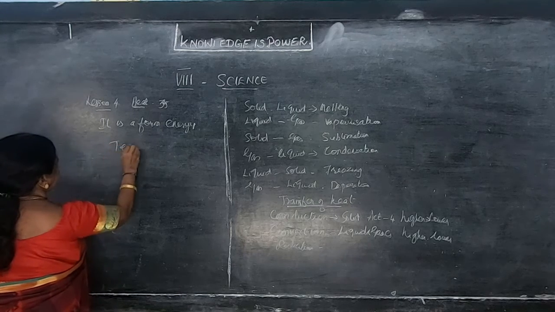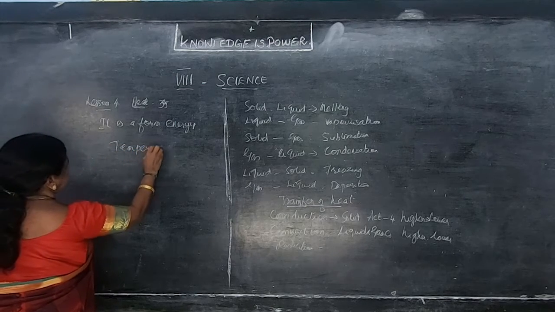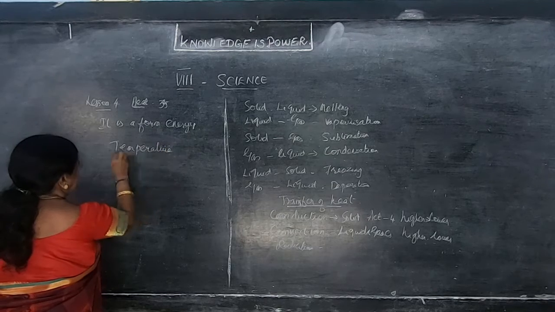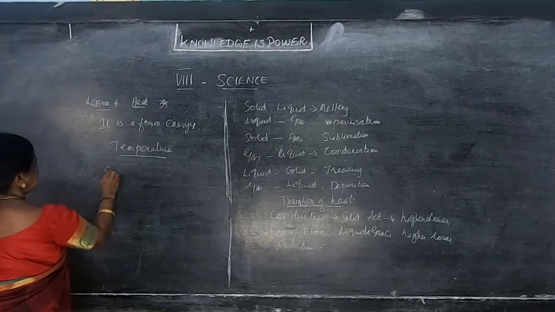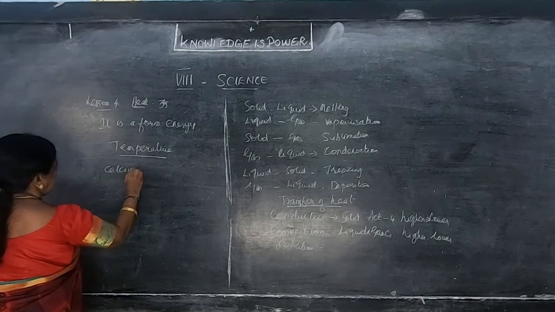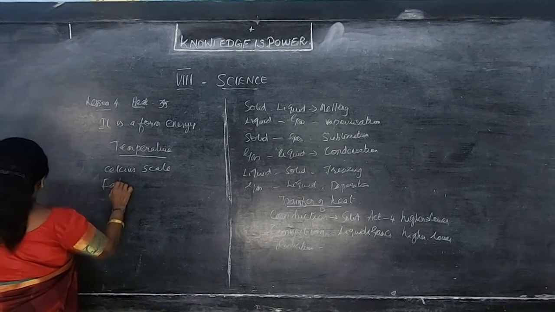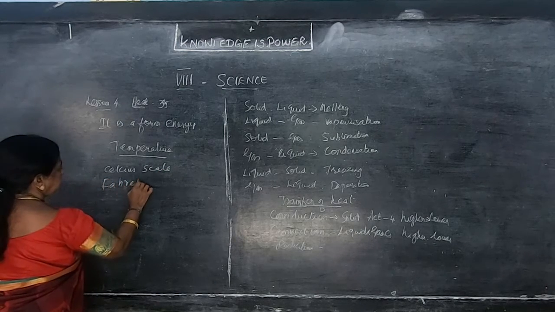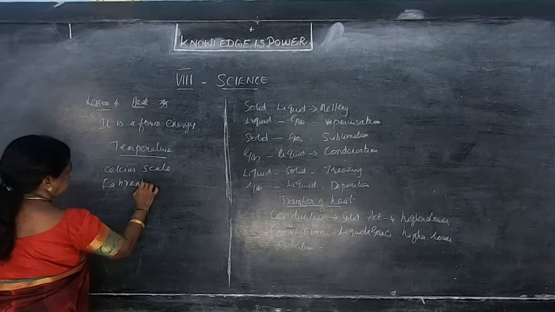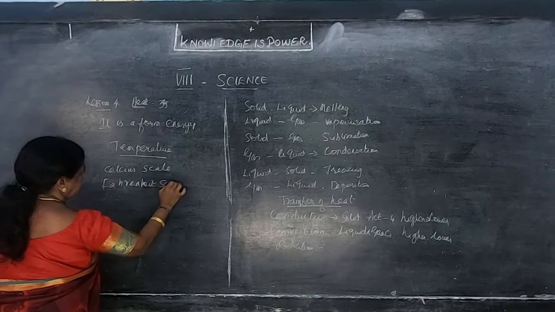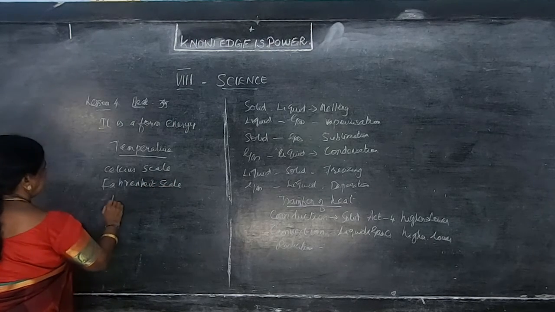What are the three forms of temperature? Celsius, Fahrenheit, and Kelvin scale.